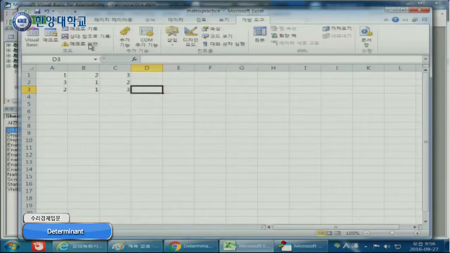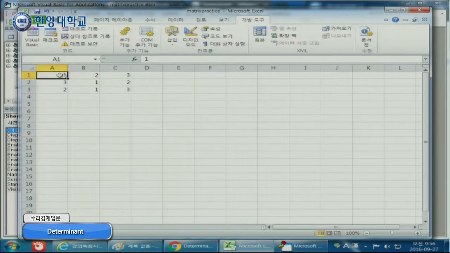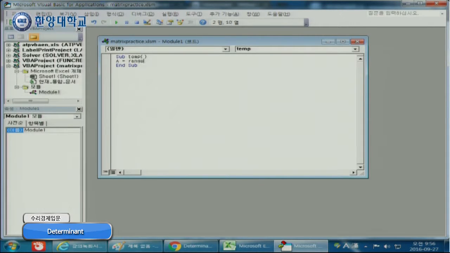First you have to read the data here, right? So let's define A matrix as the range. And there are two ways to define range.